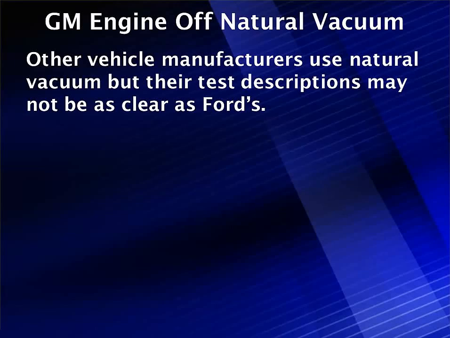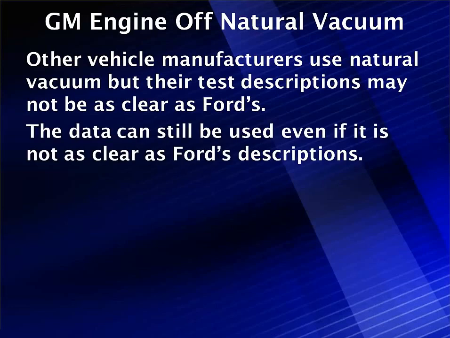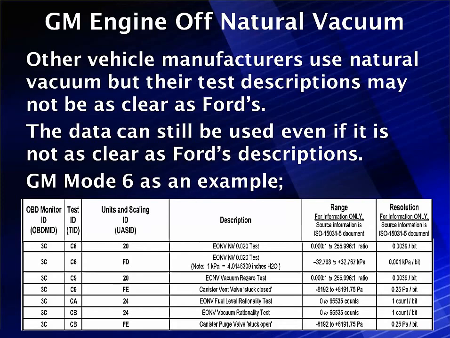GM, engine off, natural vacuum. Here's our EONV designation. Now we've talked about Ford, and here's GM. Other manufacturers are going to use natural vacuum. Their test descriptions may not be as clear as Ford's, but we'll go over some of them to show them to you. The data can still be used even if it's not clear like Ford's, because we understand what we're trying to do. So here's GM's Mode 6 data.